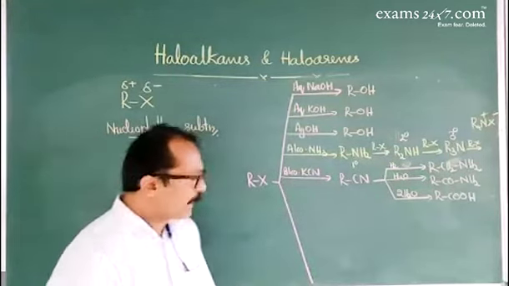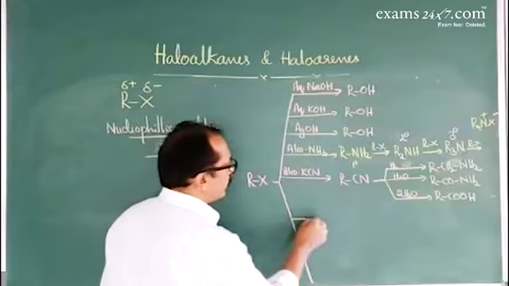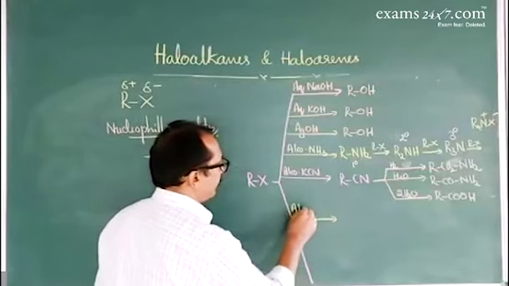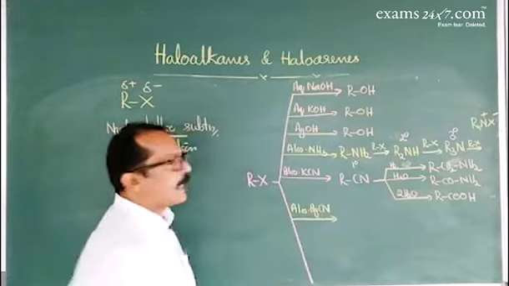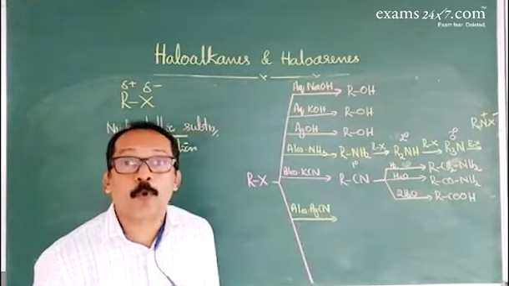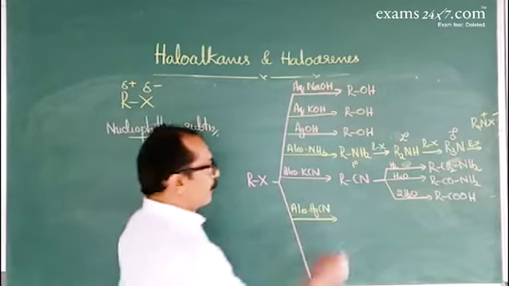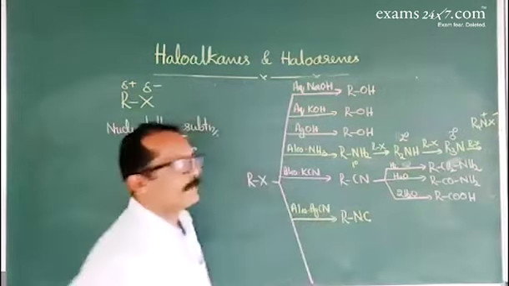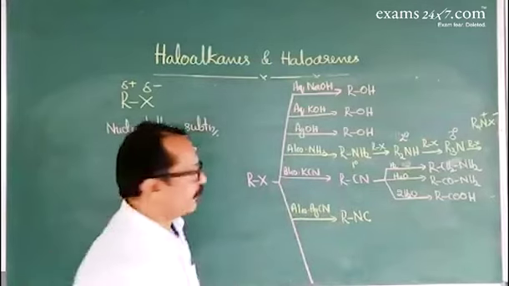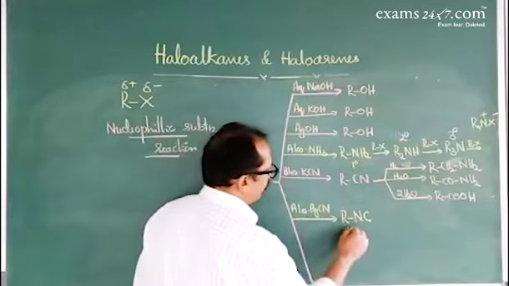Next one, reaction with alcoholic solution of silver cyanide, AgCN. Here silver cyanide is an example of a covalent compound. Therefore, during the reaction, nitrogen is involved. That gives isocyanide, carbylamine.